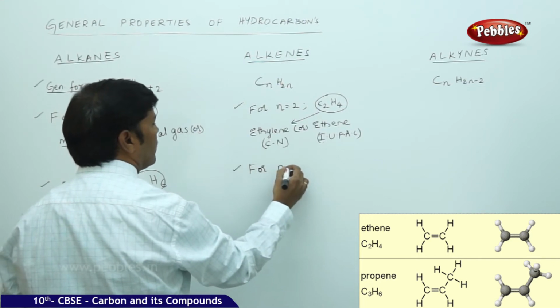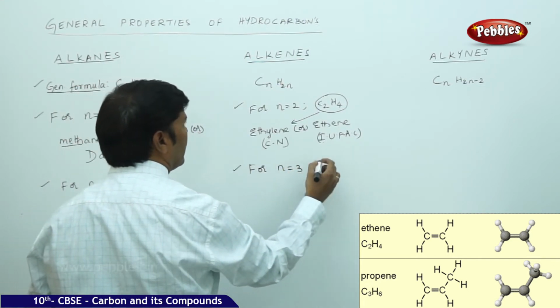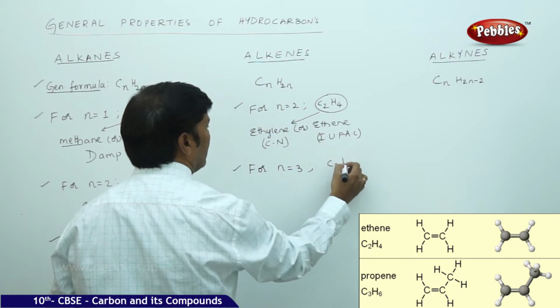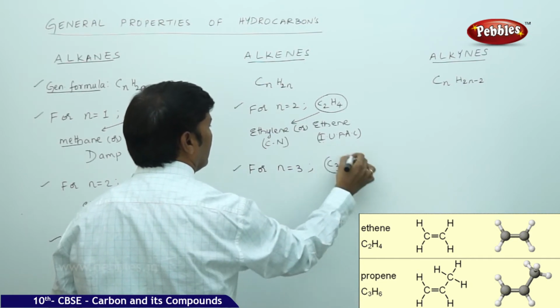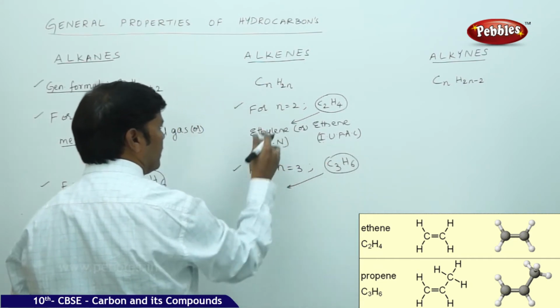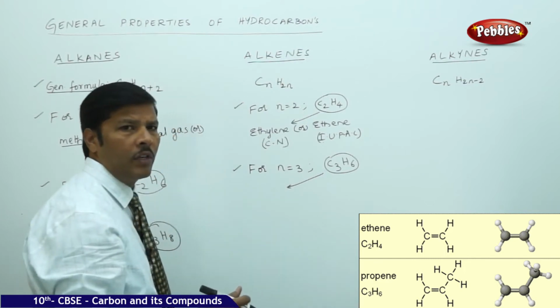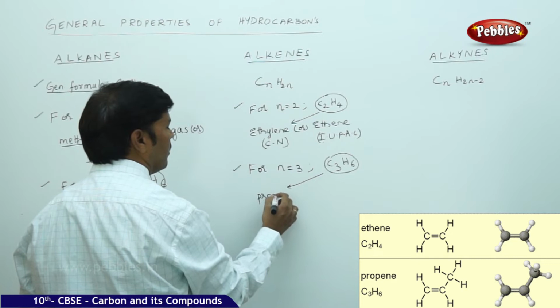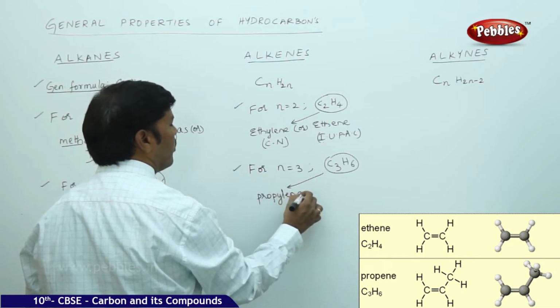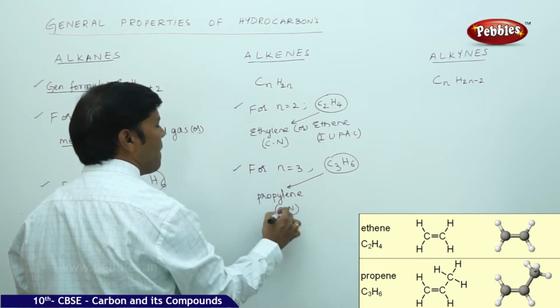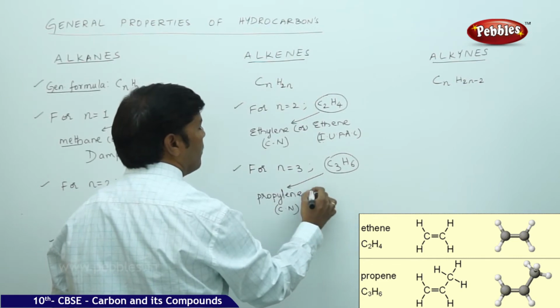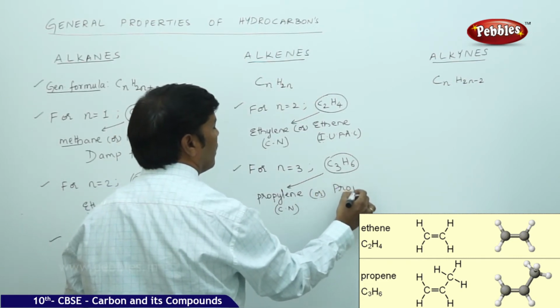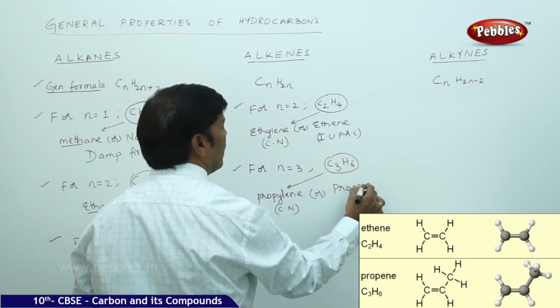For n is equal to 3, you get the next higher hydrocarbon C3H6. Just like in the case of the previous hydrocarbon, we can call this propylene. Propylene is the common name, and propene is the IUPAC name.